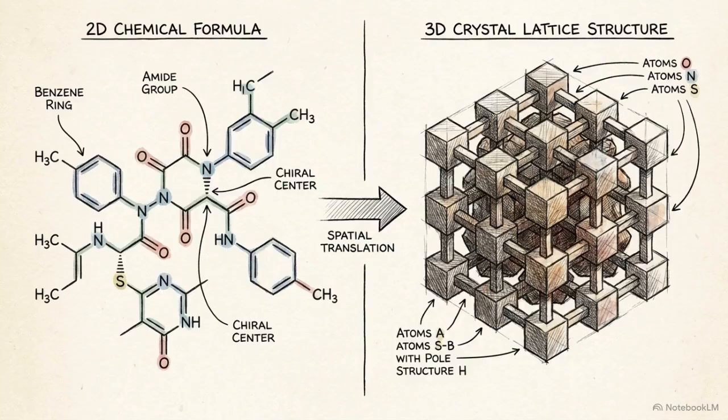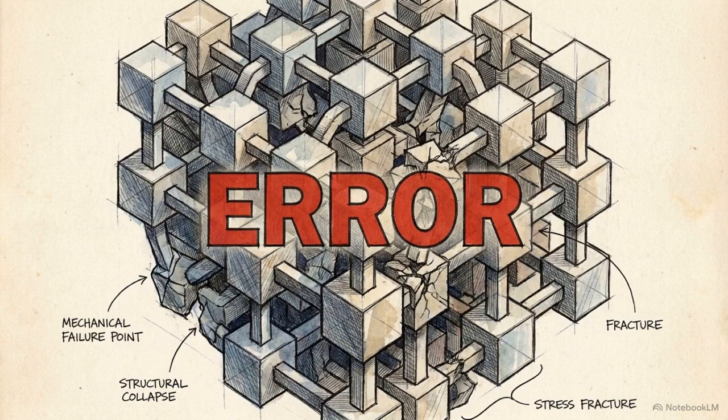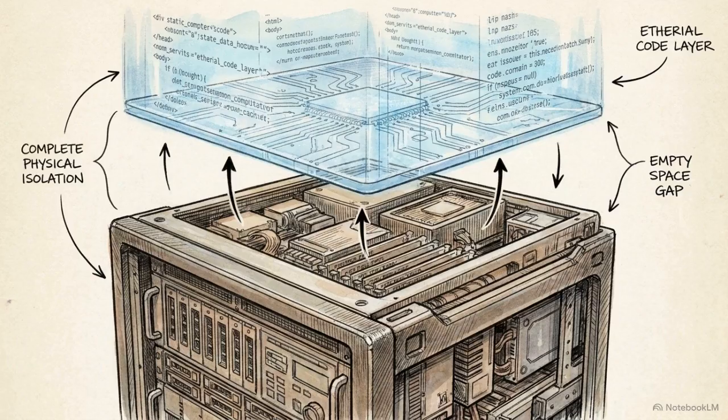The Ritonavir crisis proves that the semantic intent of a system and its physical layout are the exact same thing. If the physical geometry drifts, the meaning of the system is permanently lost. We build modern computing systems under a dangerous assumption: the belief that software intent exists separately from hardware geometry. This is the dualist fallacy.